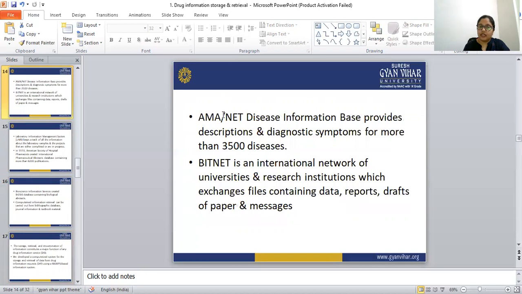Next is AMA-NET disease information, which provides all the descriptions and diagnostic symptoms for more than 3,500 diseases. Next is BitNet. BitNet is an international network of universities and research institutions which exchange files containing data, reports, drafts, papers, and messages.